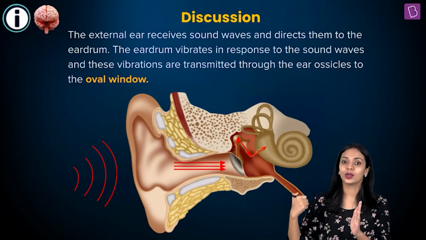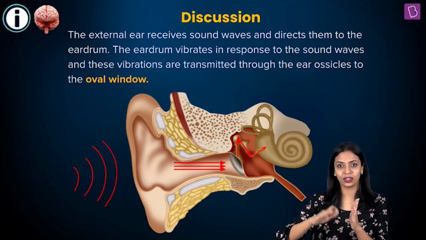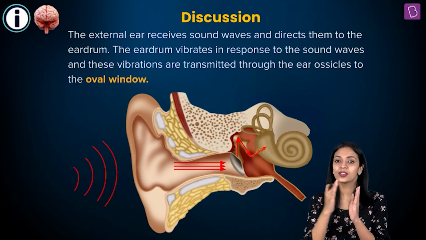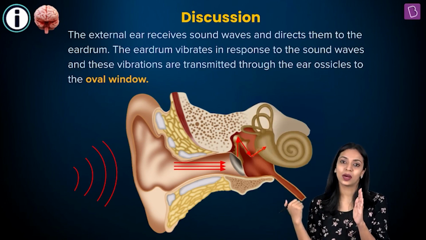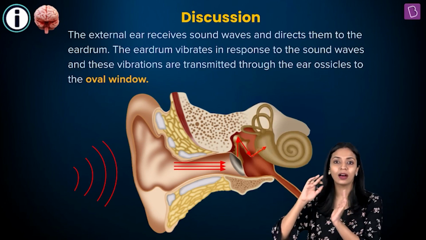Okay, so when these sound waves hit the tympanic membrane, it behaves like the head of a drum. Just like when you hit the head of a drum, it will start moving up and down, right? So this tympanic membrane, when sound waves start hitting it, will start moving back and forth. That is what happens in the outer ear.